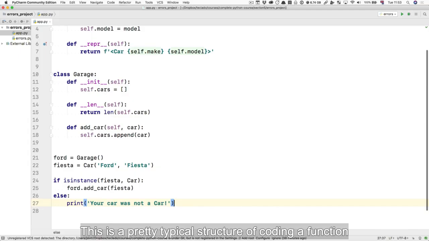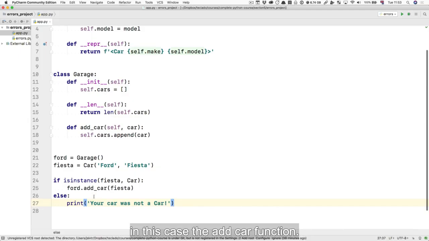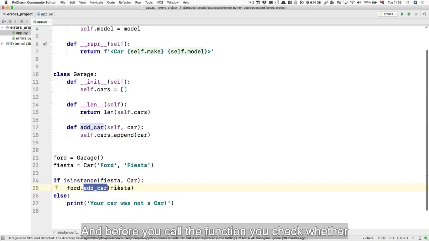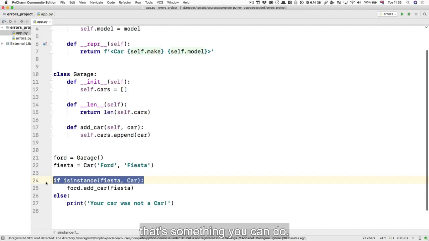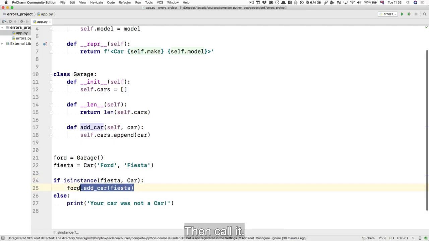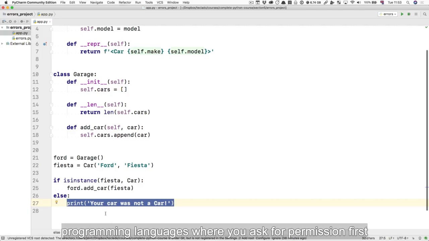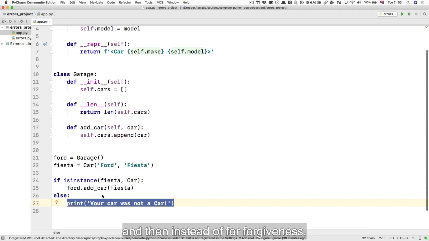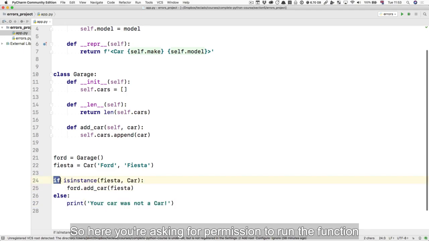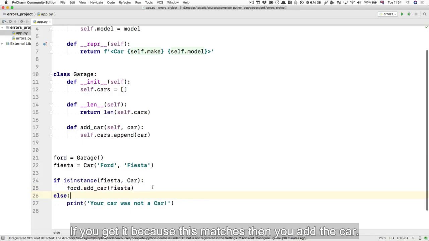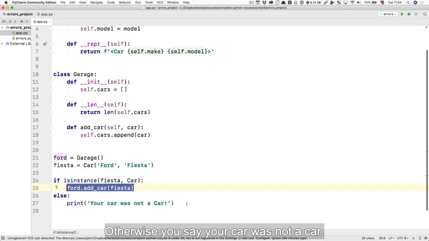This is a pretty typical structure of calling a function, in this case, the addCar function. And before you call the function, you check whether that's something you can do. Can I call this function? Yes. Then call it. And if not, say an error happened. This is a really popular structure in a lot of programming languages where you ask for permission first, instead of for forgiveness. So here you're asking for permission to run the function with the data you've got. If you get it, because this matches, then you add the car. Otherwise, you say your car was not a car.